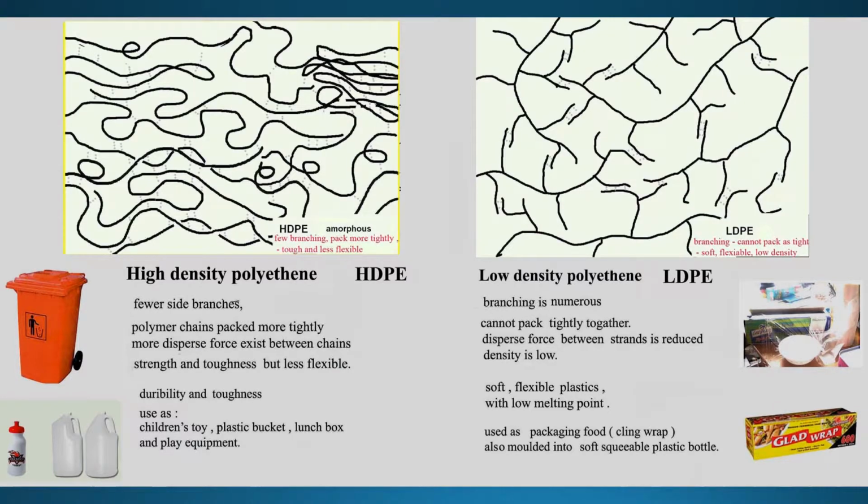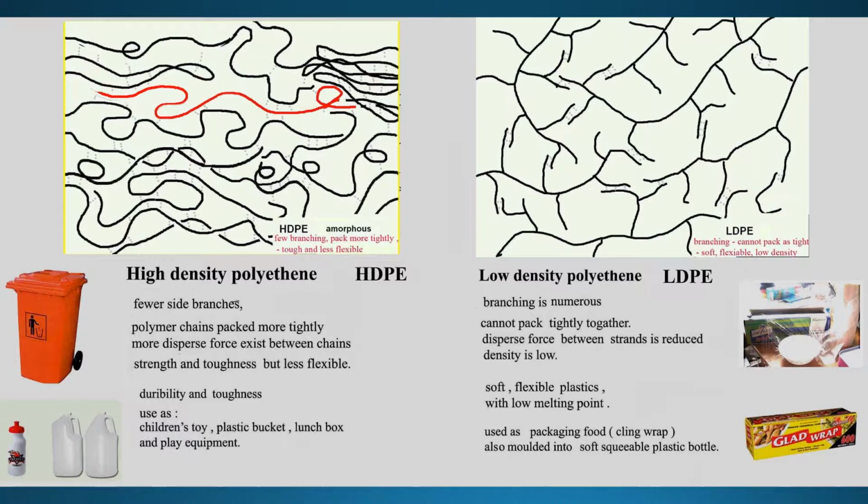If you look at the molecular structure, they are made of spaghetti, as we know. And between this spaghetti, there is a dispersion force to bind them together. If you study each individual chain in detail, they are long chains, and these long chains don't have too much branching.